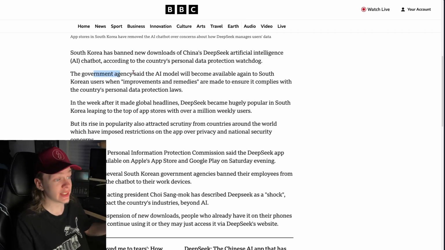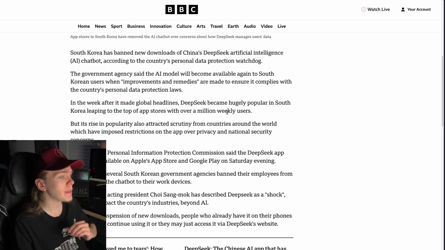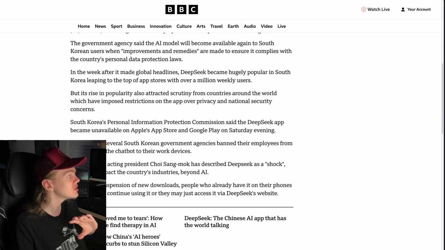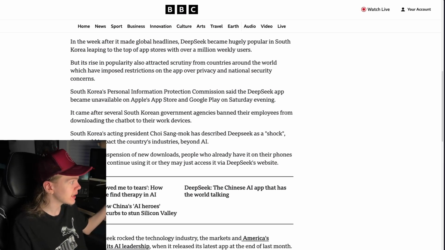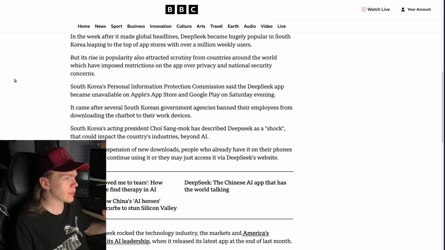The government agency that banned it in South Korea said that the AI model will become available again to South Korean users when, quote, improvements and remedies are made to ensure it complies with data protection laws. In the weeks after it made global headlines, DeepSeek became hugely popular in South Korea, leaping to the top of app stores with over 1 million weekly users, and that's kind of been the same worldwide. DeepSeek has been such an influential and powerful AI model that it completely shocked the app store markets, and it got to number one in all different regions of the world. So it became a really big deal.